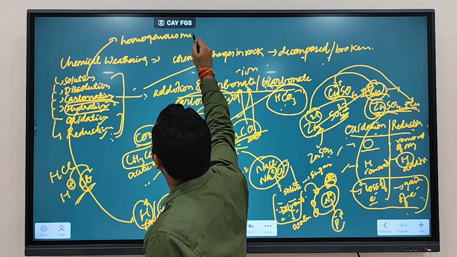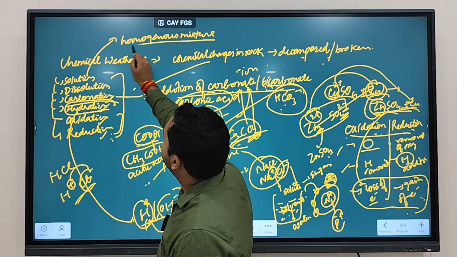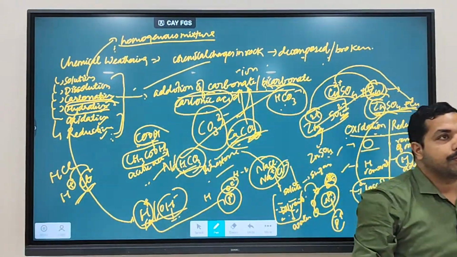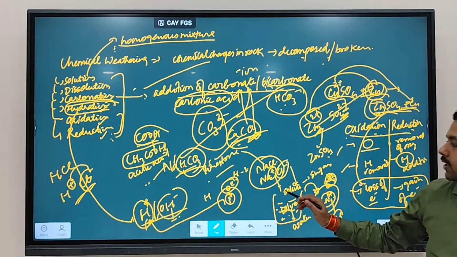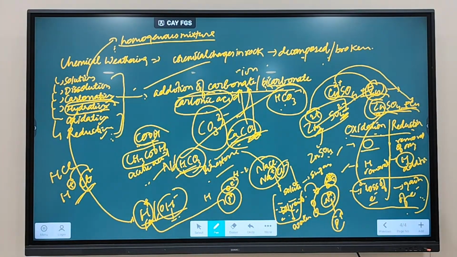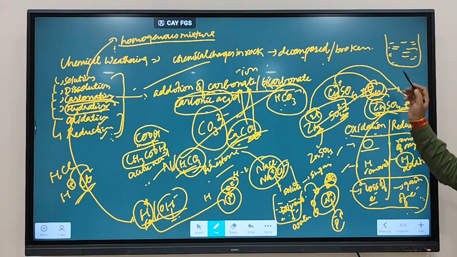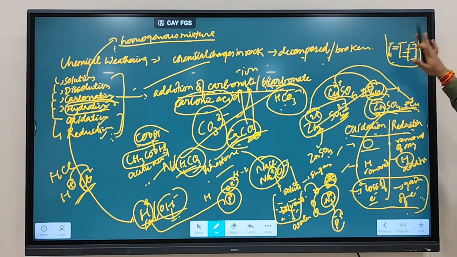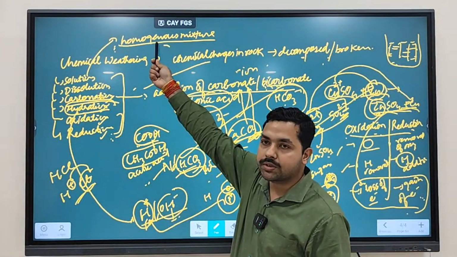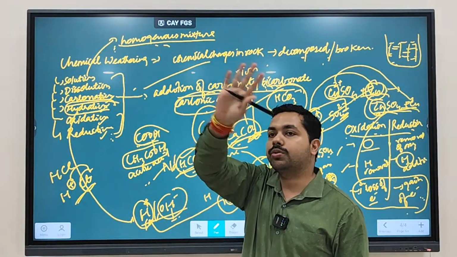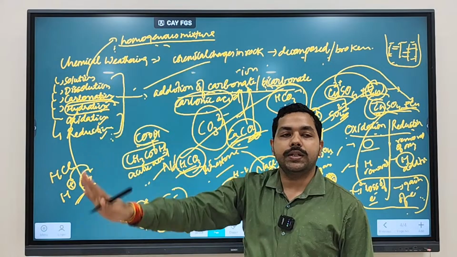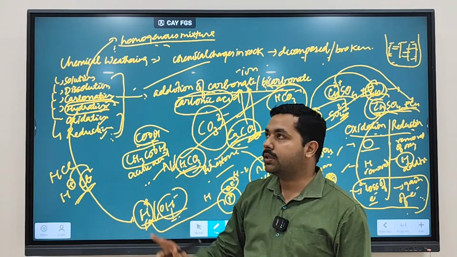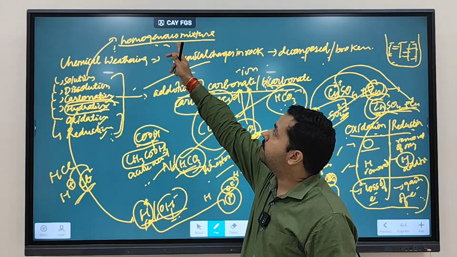What does homogeneous mean? Same throughout. Yes. When we are talking about solute and solvent, we are talking about this. So sugar gets dissolved in water. Sugar gets dissolved in water means what? Sugar is uniformly present. It's uniformly distributed in the water. Then such things are going to be called which mixture? Homogeneous mixture. If sugar gets dissolved, it is uniformly distributed inside the water, then it is going to be called which type of mixture?